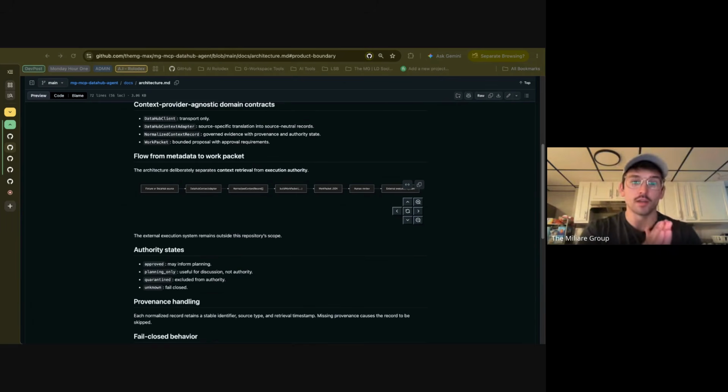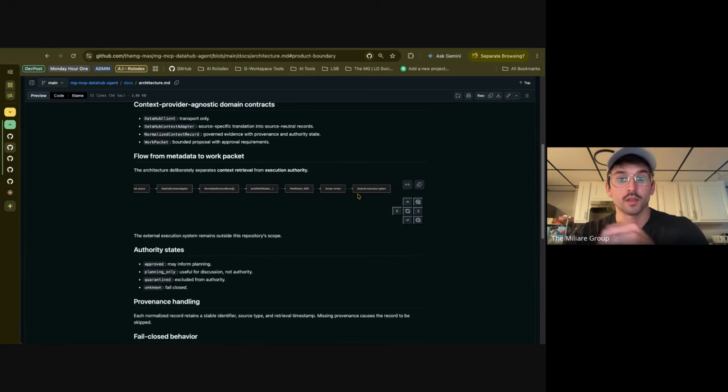So the DataHubContextAdapter is translating the provider-specific metadata into a source-neutral, normalized context record that we can then build out. Those governed records feed a deterministic WorkPacket, and importantly, the flow stops at the human review. From there, the execution is outside of this repository and outside the authority granted by the WorkPacket. So retrieval is the evidence, it's not the approval.